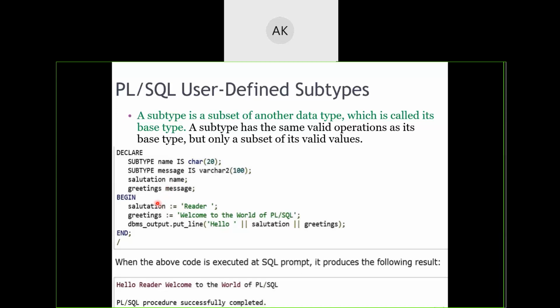So here is one simple program. What this program is going to do is, it is declaring two variables. One is salutation, second is greeting. And it is initializing the salutation as reader, and initializing greeting as welcome to the world of PLSQL. And using a predefined function, it is trying to print hello along with the salutation and the greeting. So this code looks a little typical for you people, right? Let us try to understand it here itself so that the remaining programs will become very easy for you.